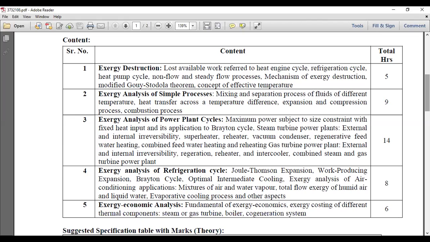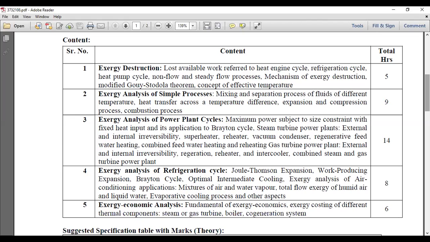A heat pump is used when we want to... when will we use a heat pump? What is the difference between a refrigeration or air conditioning system and a heat pump? Do you have any idea?